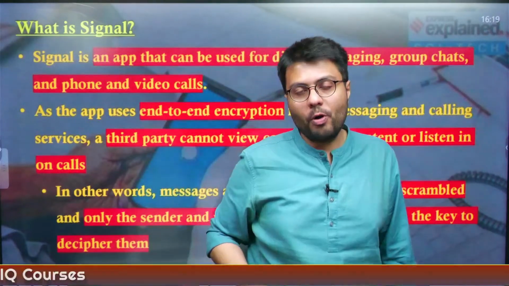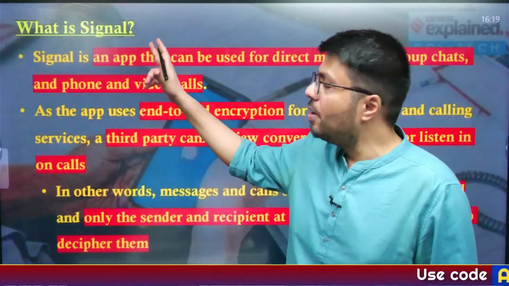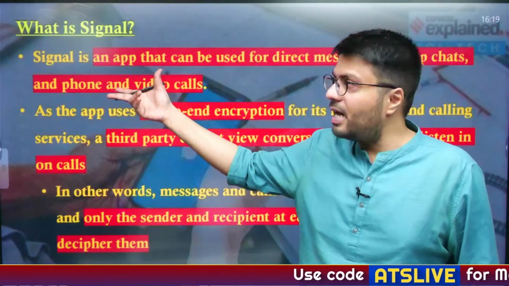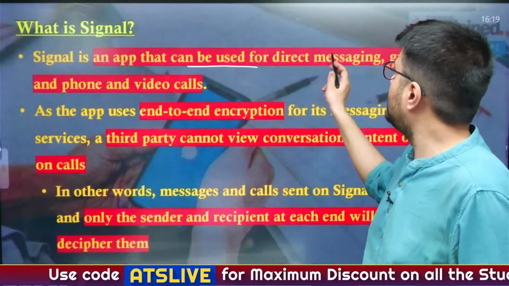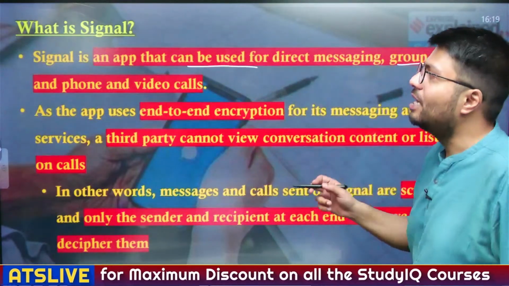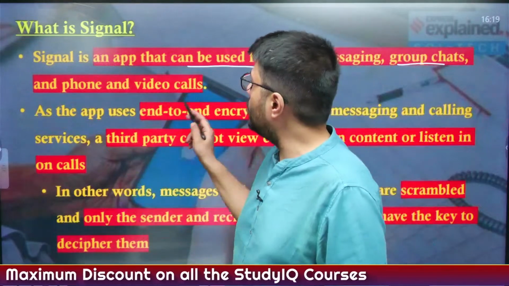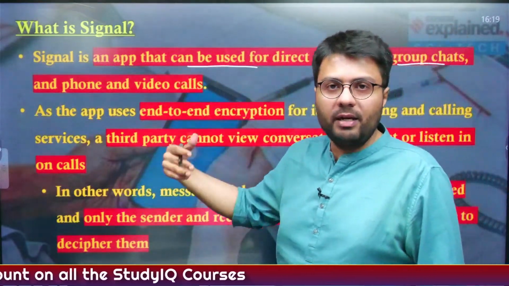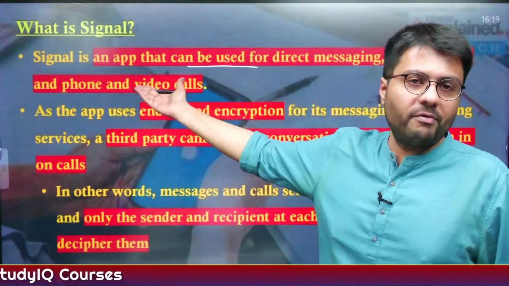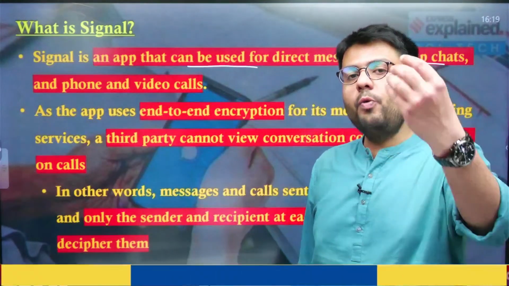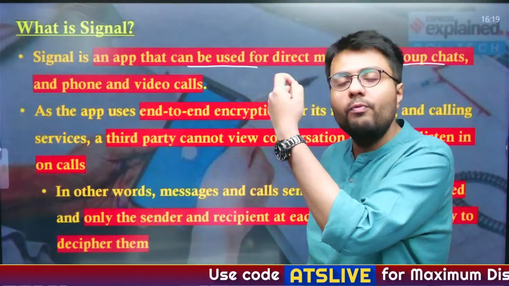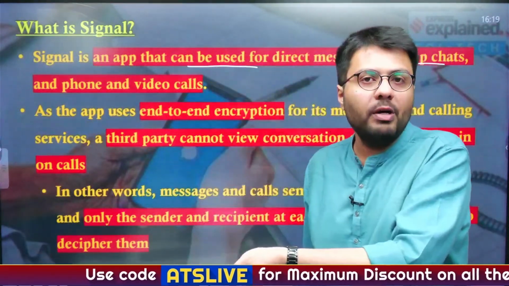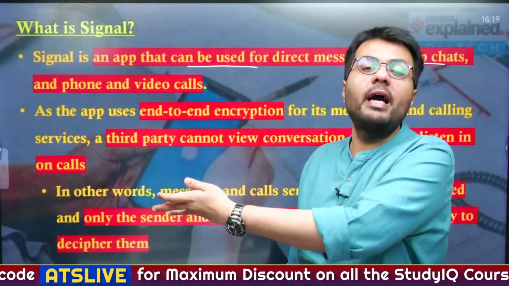What makes it important from our exams point of view is what this mobile app known as Signal is and how it works. Now, Signal is a mobile app that can be used for direct messaging, group chats, phone calls, and even video calls. So this makes it very similar to apps like Telegram and WhatsApp, where you also have these kinds of functionalities. But what makes this app different? Why aren't the officials using WhatsApp or Telegram to transmit their messages, or why are they relying on the Signal app?